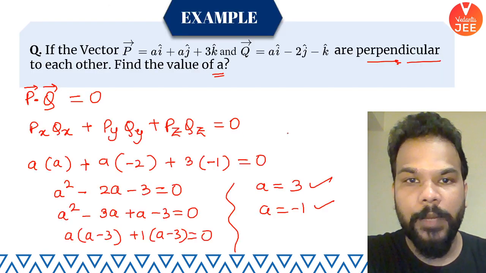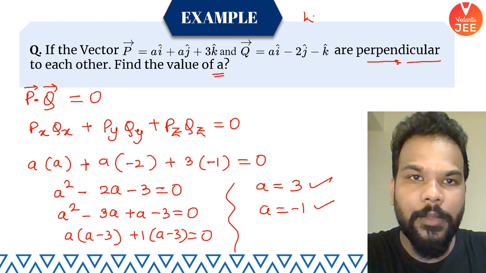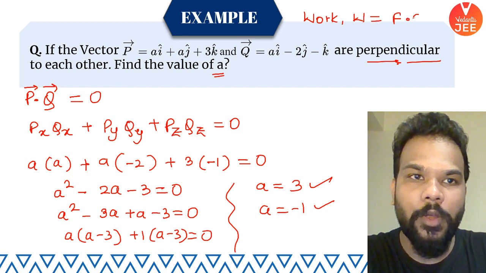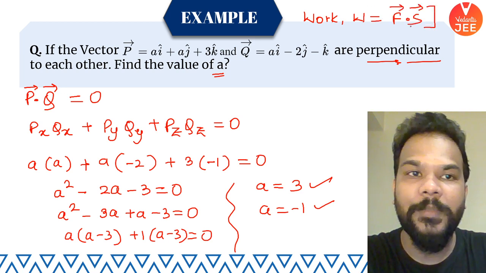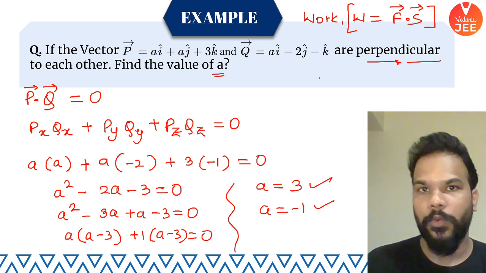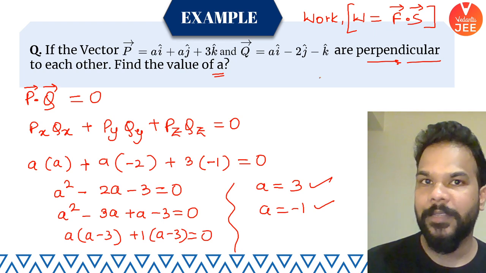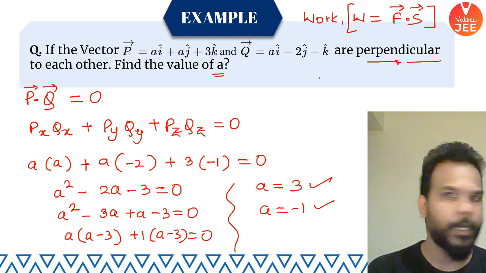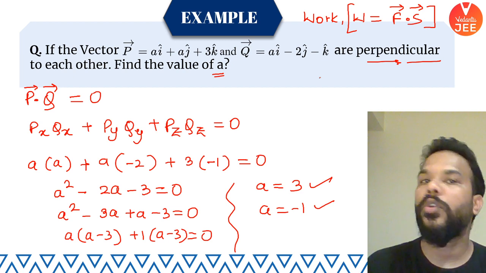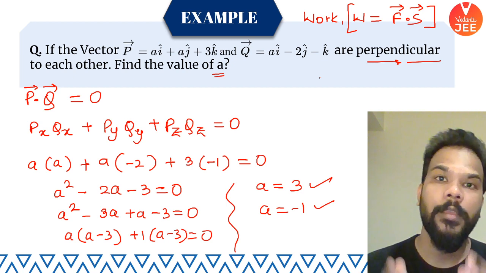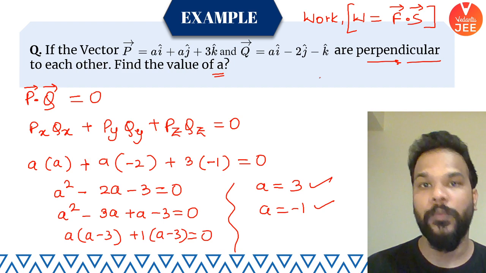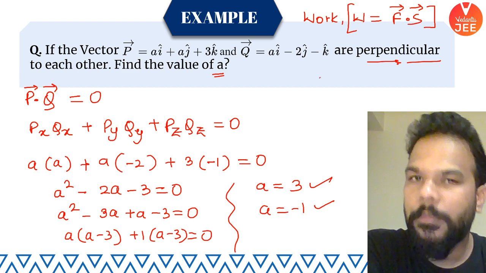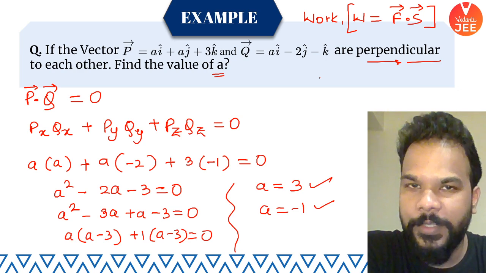That reminds me of one more thing to give you as an example: work done W is basically the dot product of force and displacement. That's basically the physics example for you. Force is a vector quantity, displacement is a vector quantity, then the dot product will give you a scalar quantity called work. Not getting into the detail of it right now because we haven't studied the physics behind it. We will study it in a separate chapter called work, energy and power very soon, and we will get into the details of this dot product physical example.